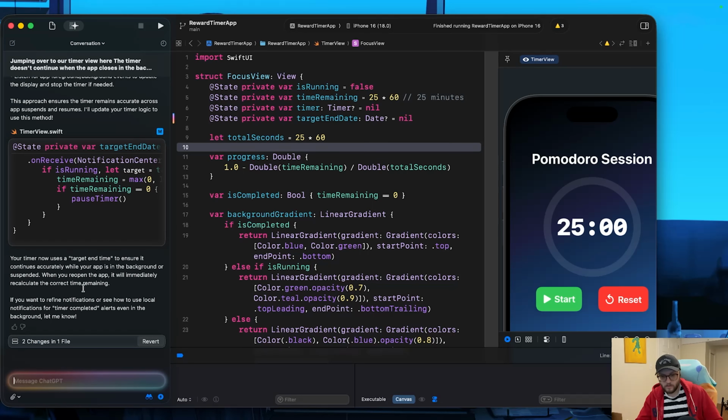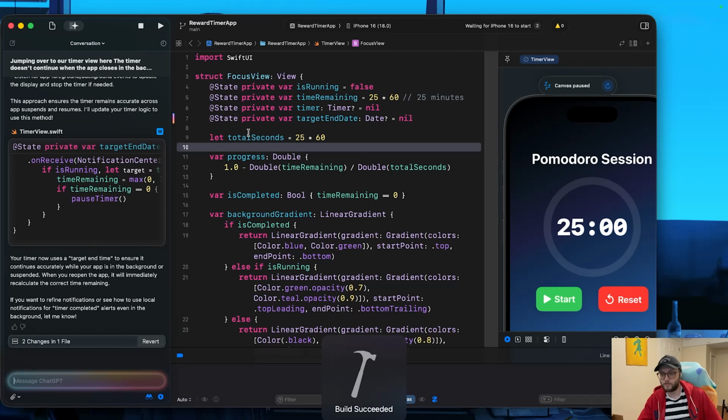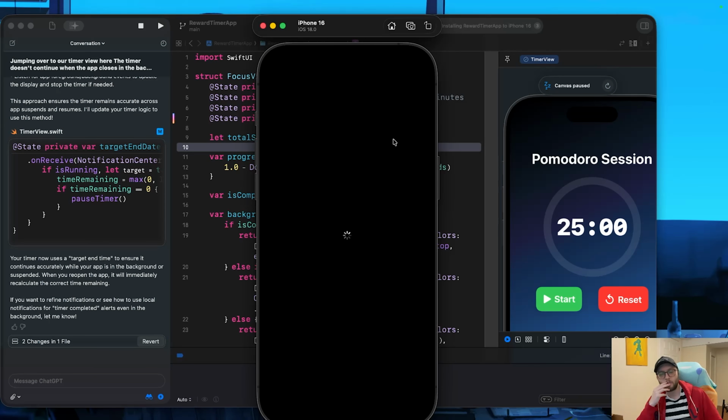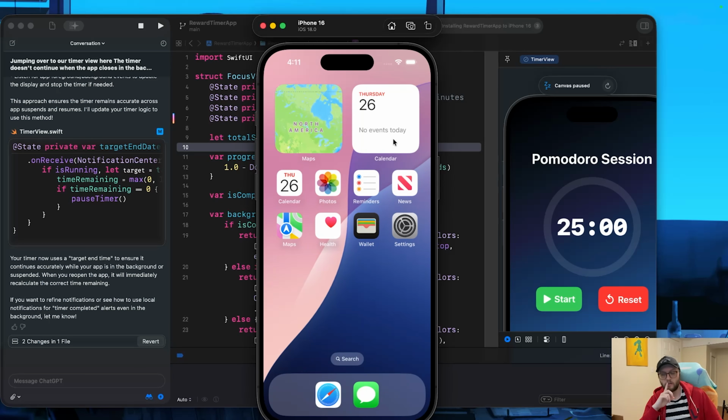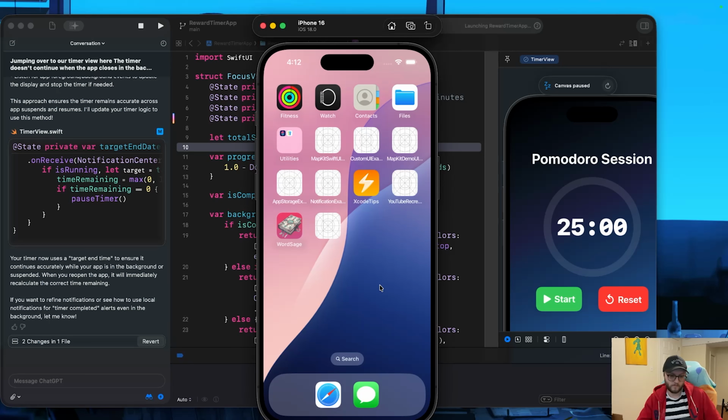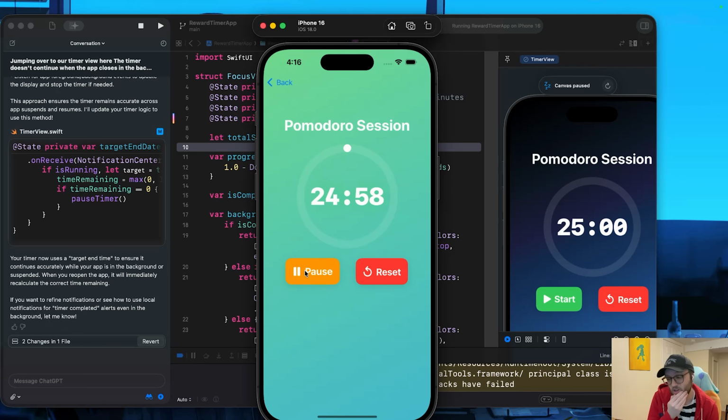This went better than expected, and honestly, reading through its decision-making logic and the way it was going to handle the timer and the background aspects of it was really quite interesting. I learned a couple things, so this was a lot more enjoyable than the rewards wheel. All right, so this is my recap for day 2. We got the timer to work in the background for the most part.